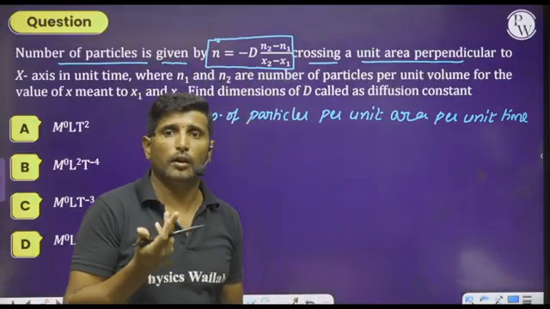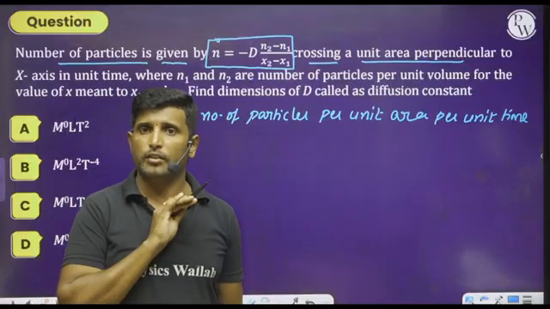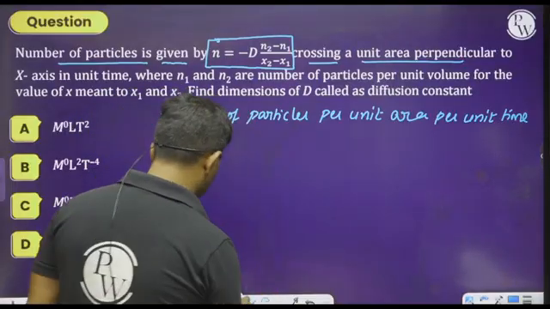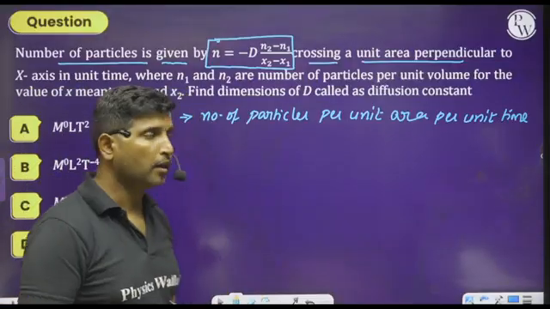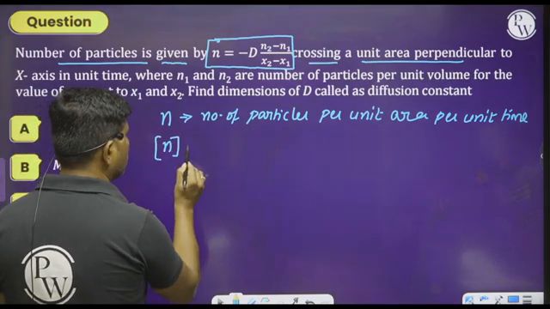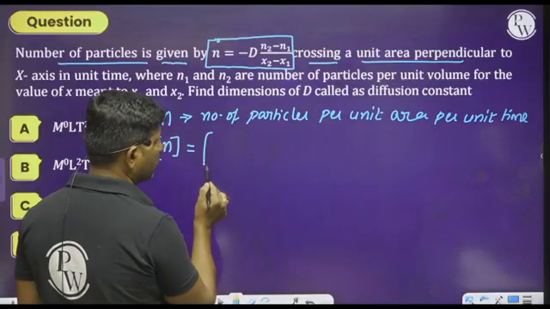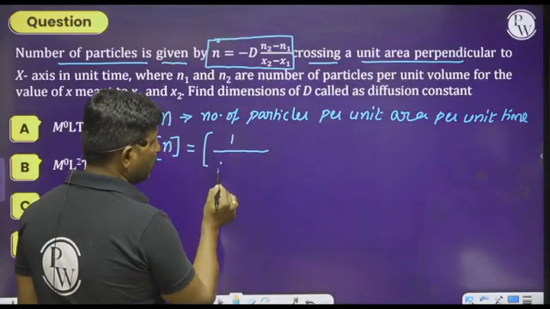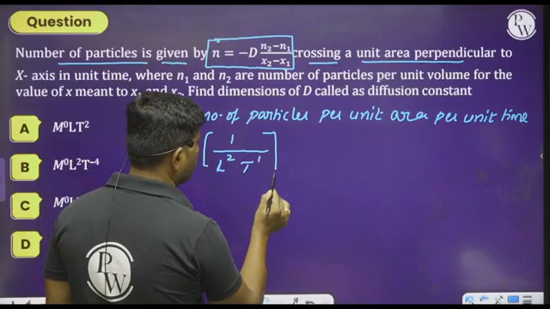If you read n as number of particles, then it is wrong. So we have to understand what is the meaning of this particular symbol. Therefore, we can say the dimensions of this n can be written as per unit area, that is 1 divided by area, L squared, and per unit time, T to the power of 1.